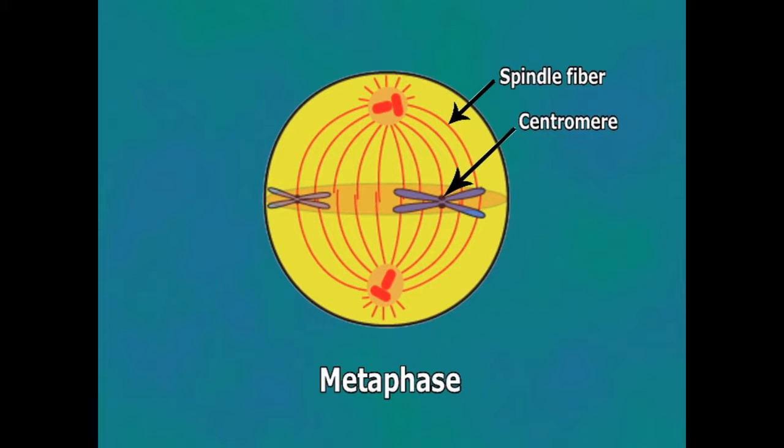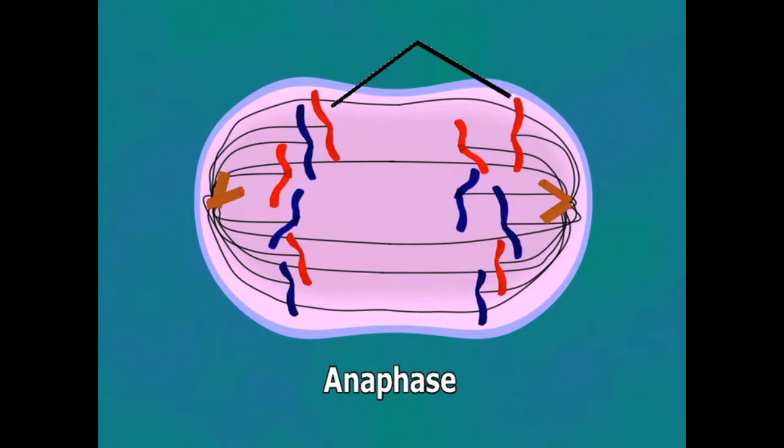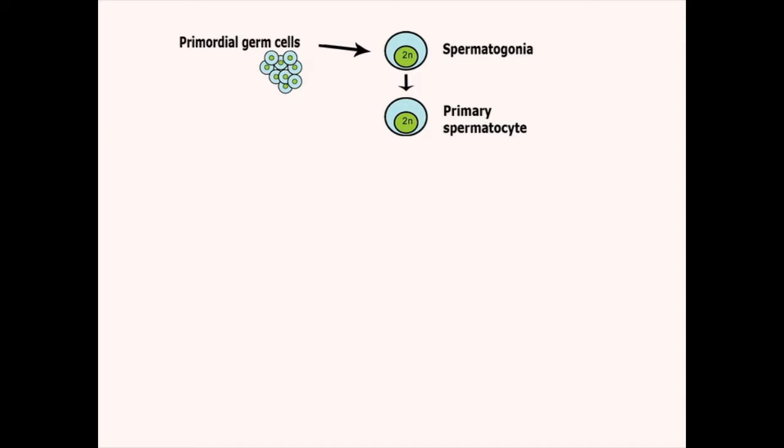During metaphase, centromeres become attached to the spindle fibers. During anaphase, 2 chromosomes separate from one another and are drawn to opposite poles. At the end of telophase, 2 haploid daughter cells emerge from the spermatocyte and are known as secondary spermatocytes.